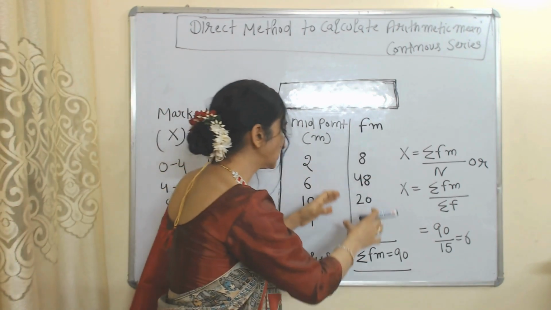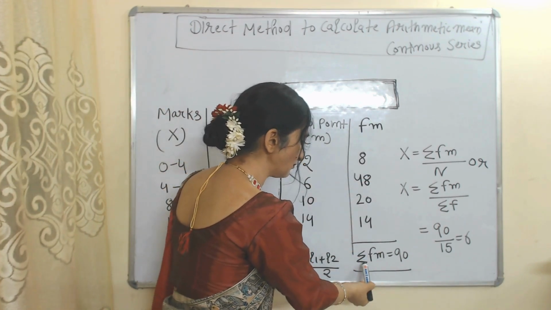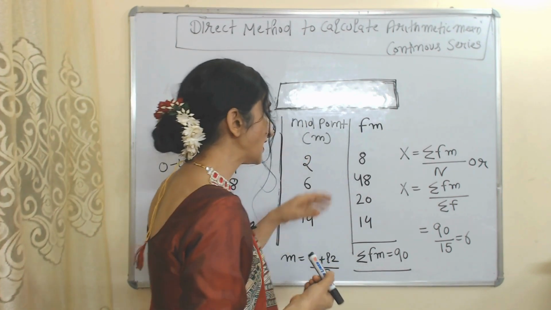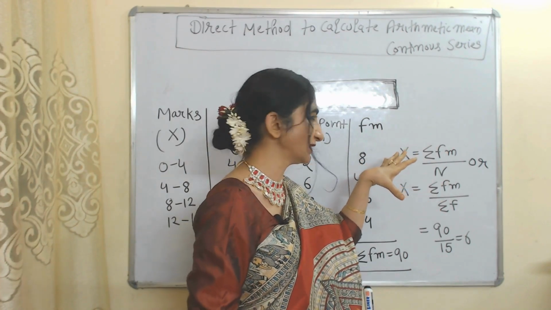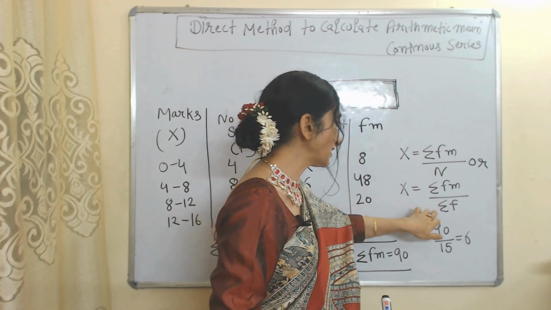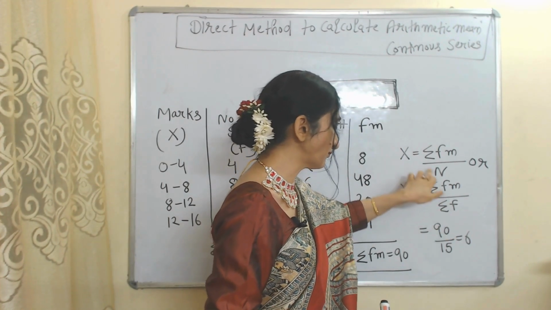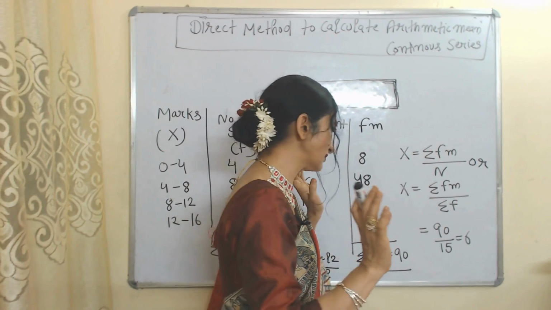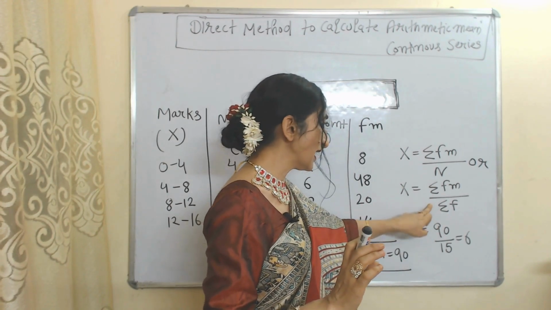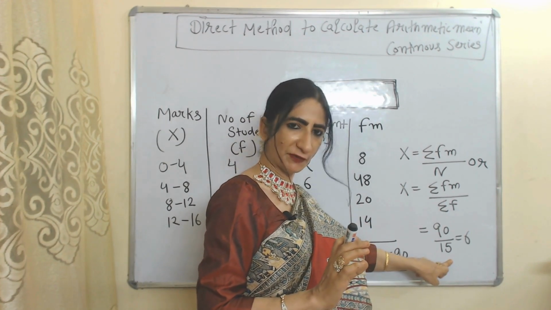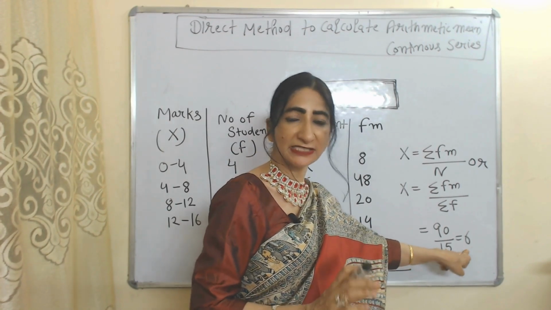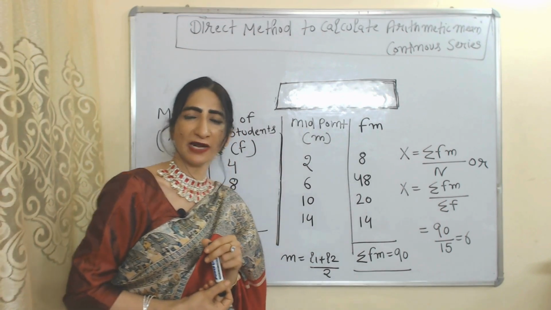By adding all these values, we find summation fm, which is equal to 90. And this is the formula for calculating the mean, and the meaning of both formulas is the same. That means in place of summation f we can write n, because both are the same. So the value of summation fm is equal to 90 and the value of summation f is equal to 15. 90 divided by 15 becomes equal to 6. 6 will be called the value of the arithmetic mean.